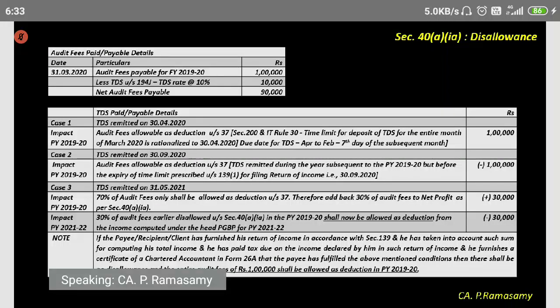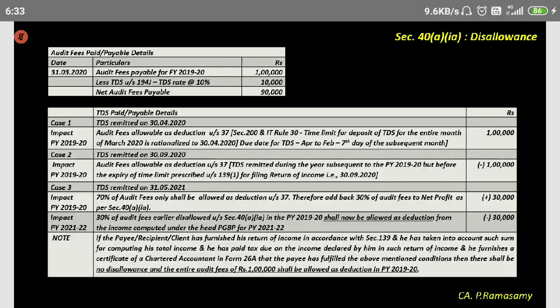Any doubt in 40A1A? Murli Krishna. Murli Krishna has always got a problem with case 3. Case 3 is similar to the previous one here, the previous case 40A1.